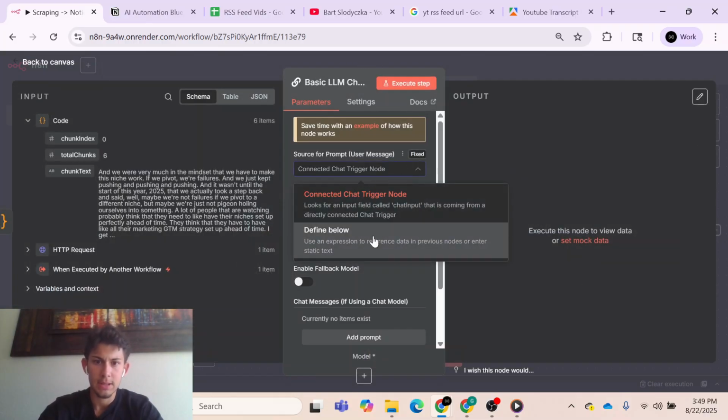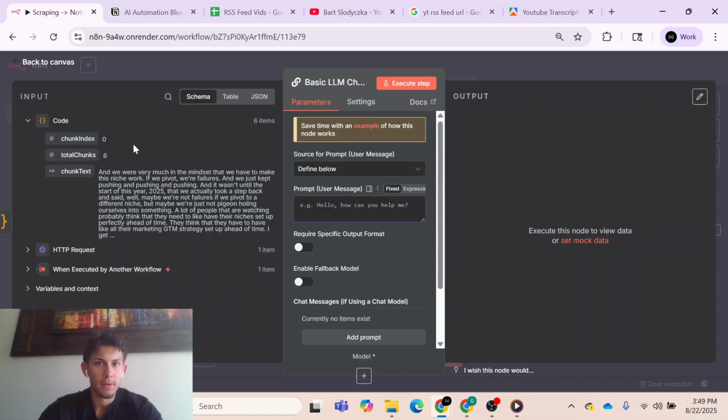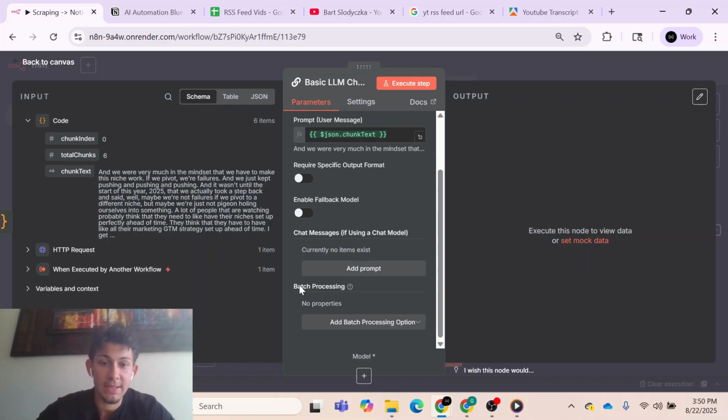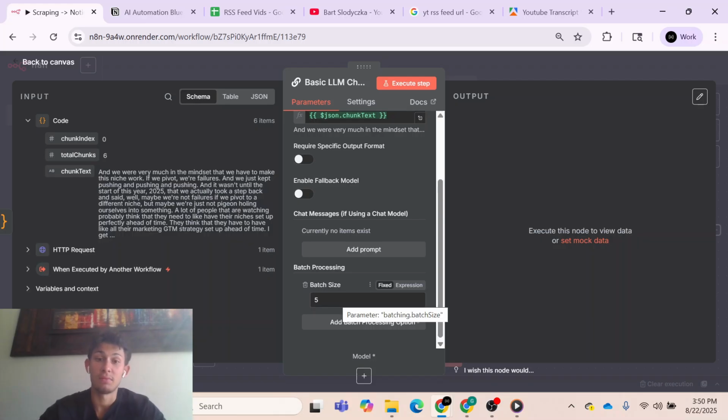And the interesting thing about this node is that it does the repetition for you. So we don't have to say, for each text, do this. We can just pass in this chunk text right here, and it'll do that repetition for us. Since there are 6 chunks, it will run the AI 6 times. But down here in this batch processing part, we can define a batch size as a certain number. All this means is that the AI is going to process it in parallel. Instead of sending it one at a time, you can send 2 at a time, and it'll analyze them in parallel and then send them back to you.